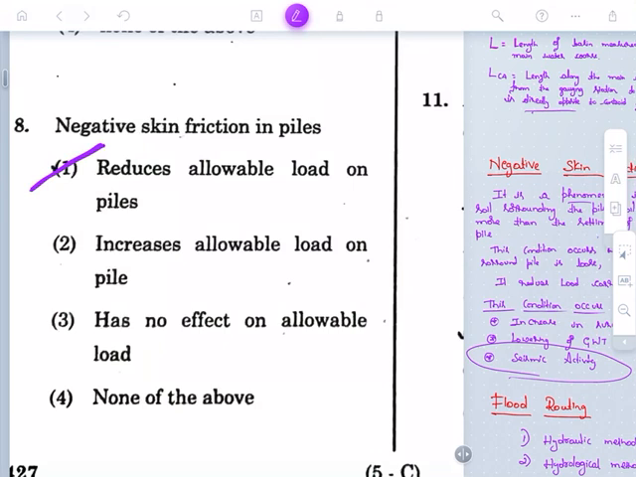If you are strong with the concept, then you can easily answer the question and you can apply the elimination strategy. You can eliminate these three options and you can go to the first option.